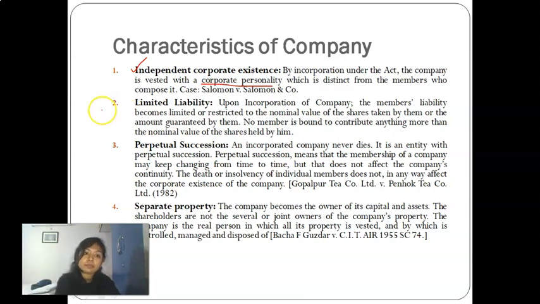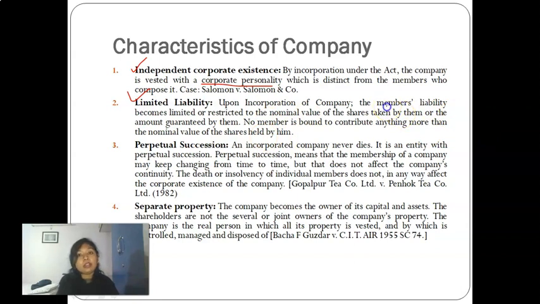Then second is limited liability. Upon incorporation of a company, the members' liability becomes limited, or restricted, to the nominal value of shares taken by them. That is the members' liability.